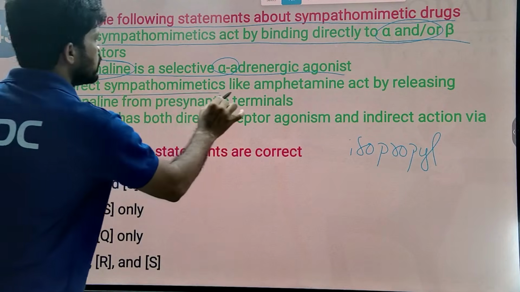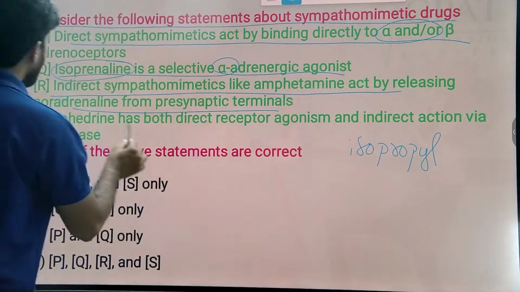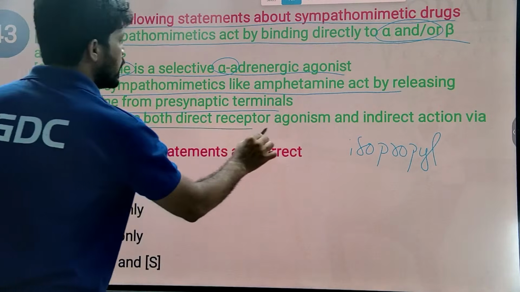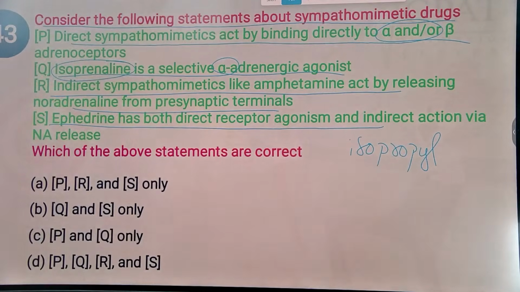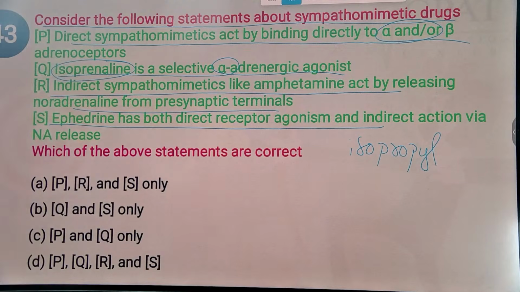Indirect sympathomimetics like amphetamine act by releasing noradrenaline from the presynaptic terminals. Ephedrine has both direct as well as indirect action; simple logic, ephedrine is a mixed-acting sympathomimetic. So the statement that isoprenaline is selective on alpha is the wrong one, and P and S are right.